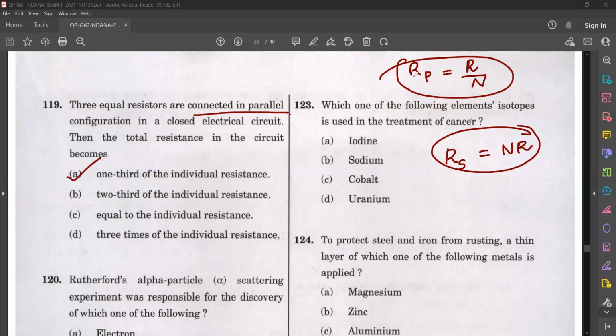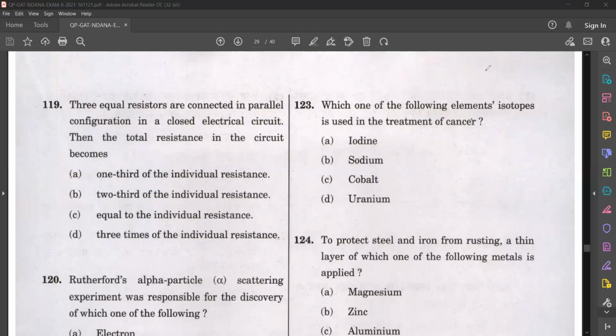What I need to say is you have to be thorough with the 9th and 10th NCERT science textbooks. Then you will be able to solve 90% of the questions from your exam paper. The 9th and 10th NCERT textbook is a must for your exam. Only some topics you need to refer from the 11th and 12th.